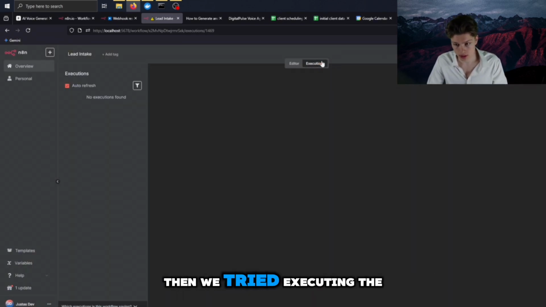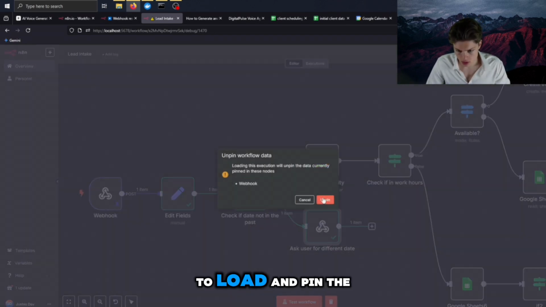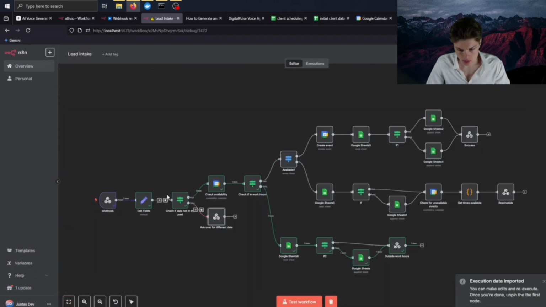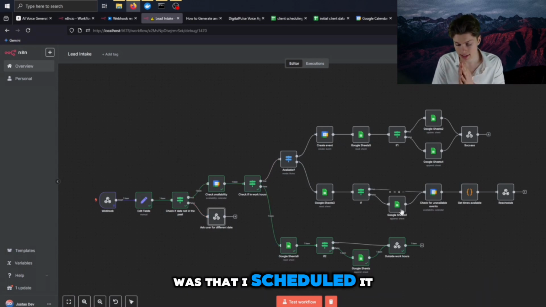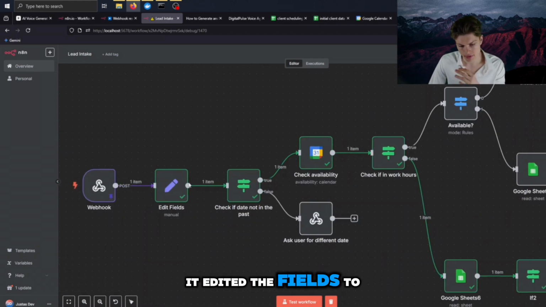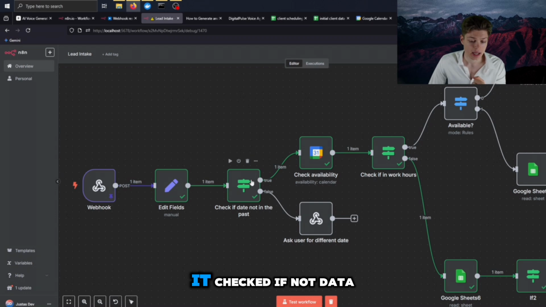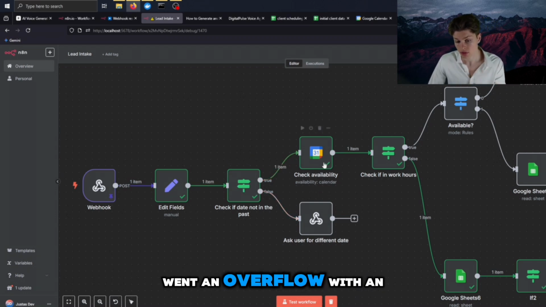Then we tried executing the second branch. Give it a second to load, unpin the data, yes. So the second branch, which I did purposely, was that I scheduled it outside the business hours. Once again, it received the webhook, it edited the fields to match my data. It checked if the date is not in the past, so it wasn't. Thus it went with another flow.